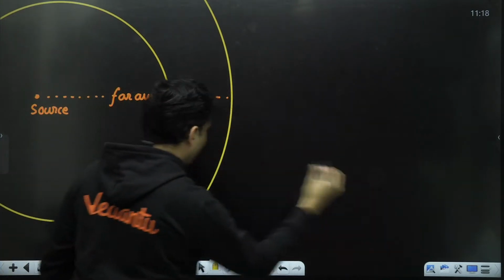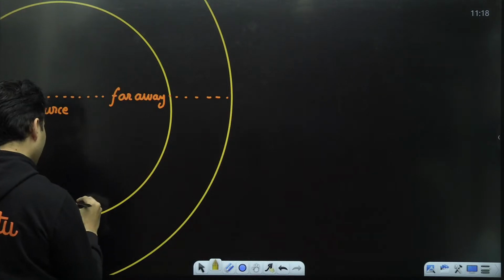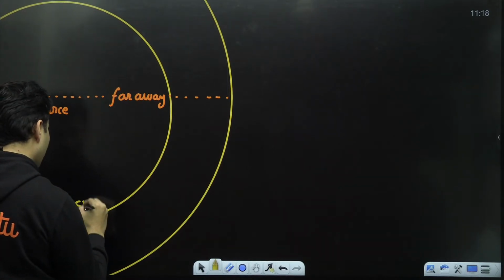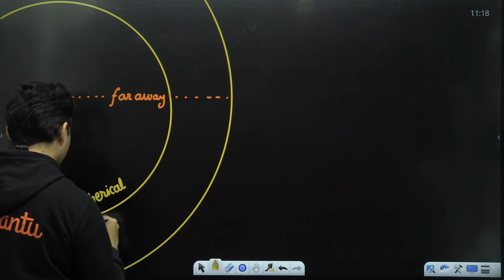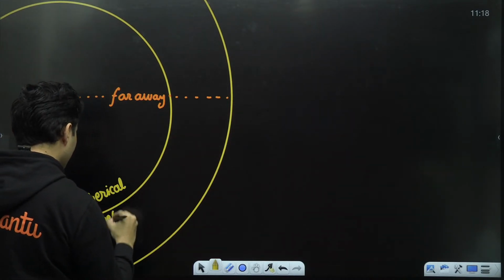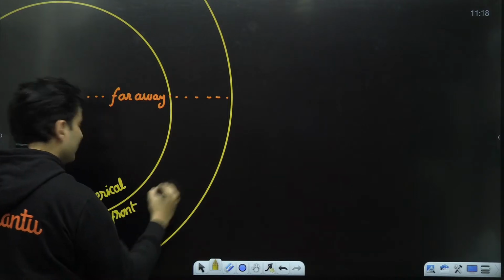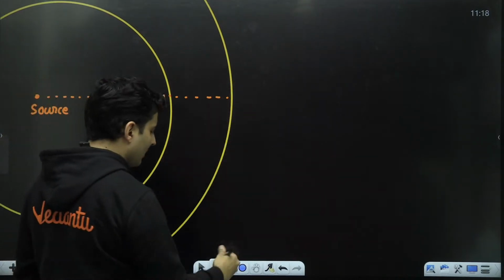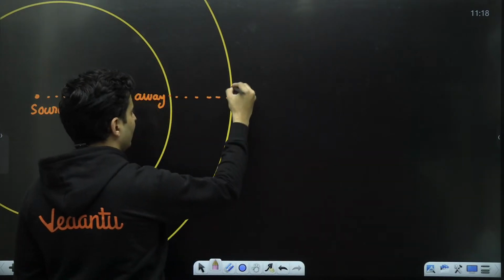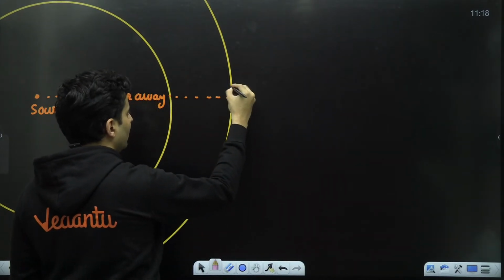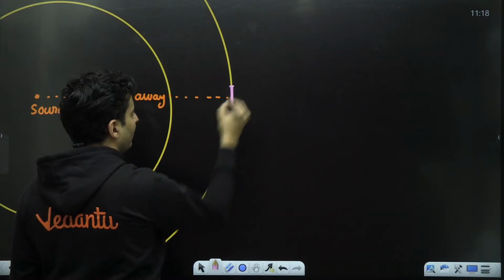This particular spherical wavefront, which is there, loses its curvature. As you can see over here, if you just consider a small part of it, it looks as if it is a plane.